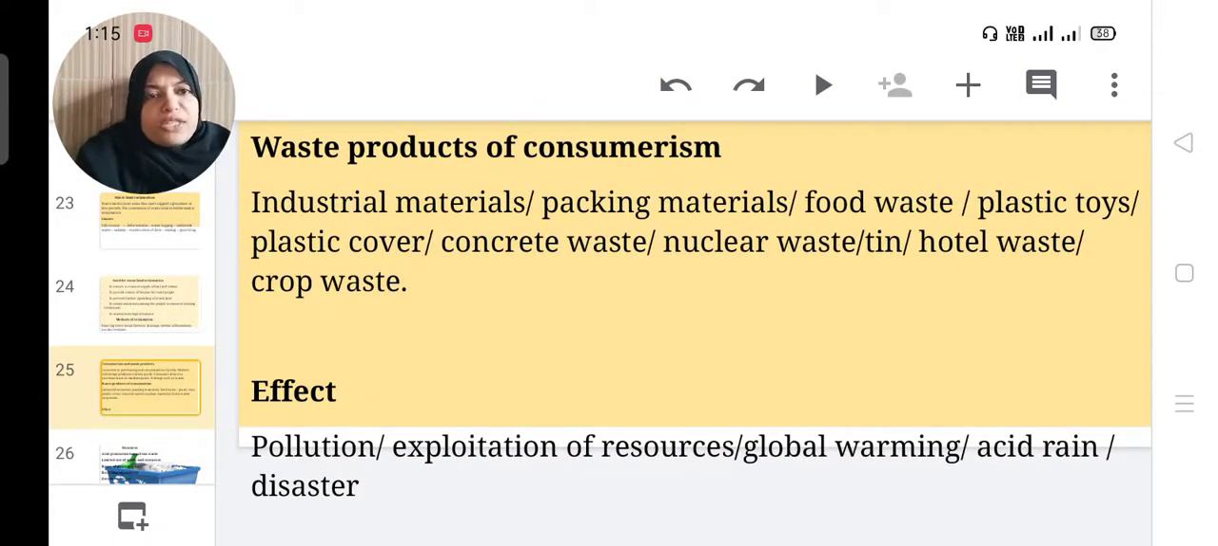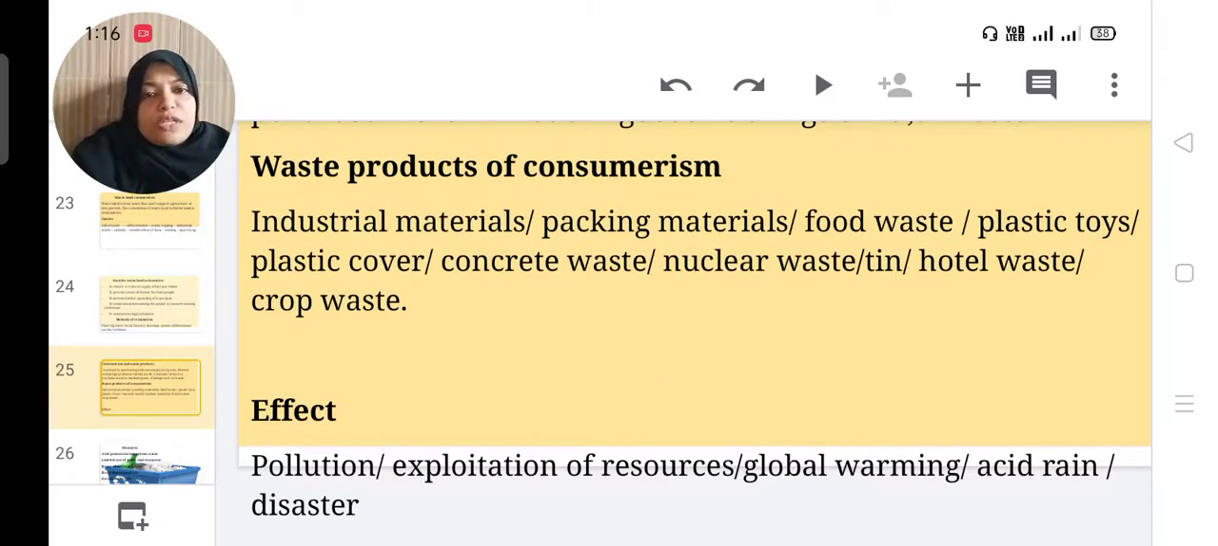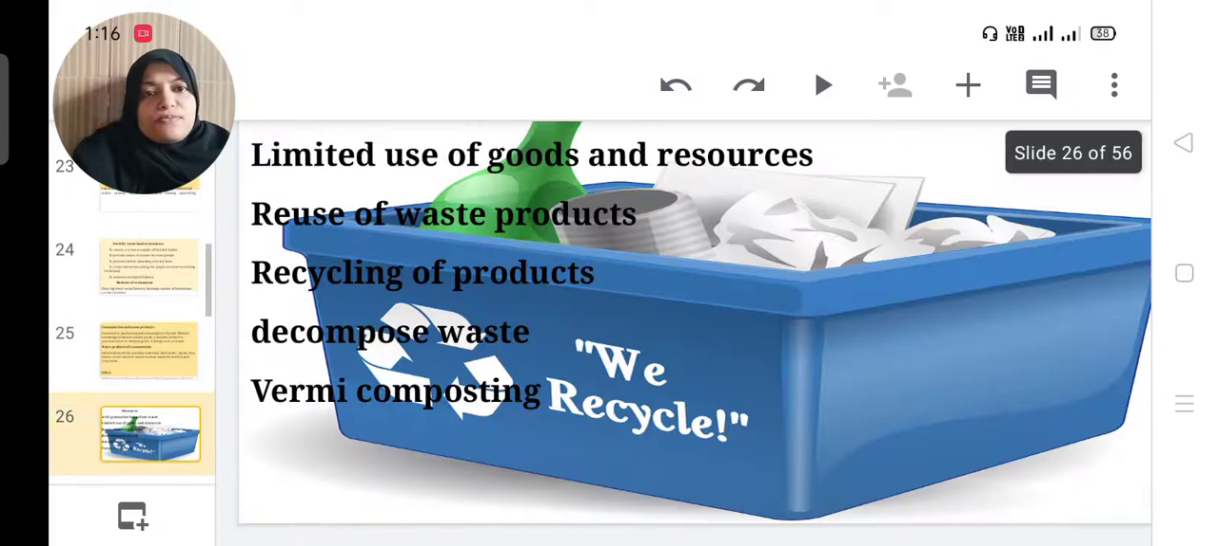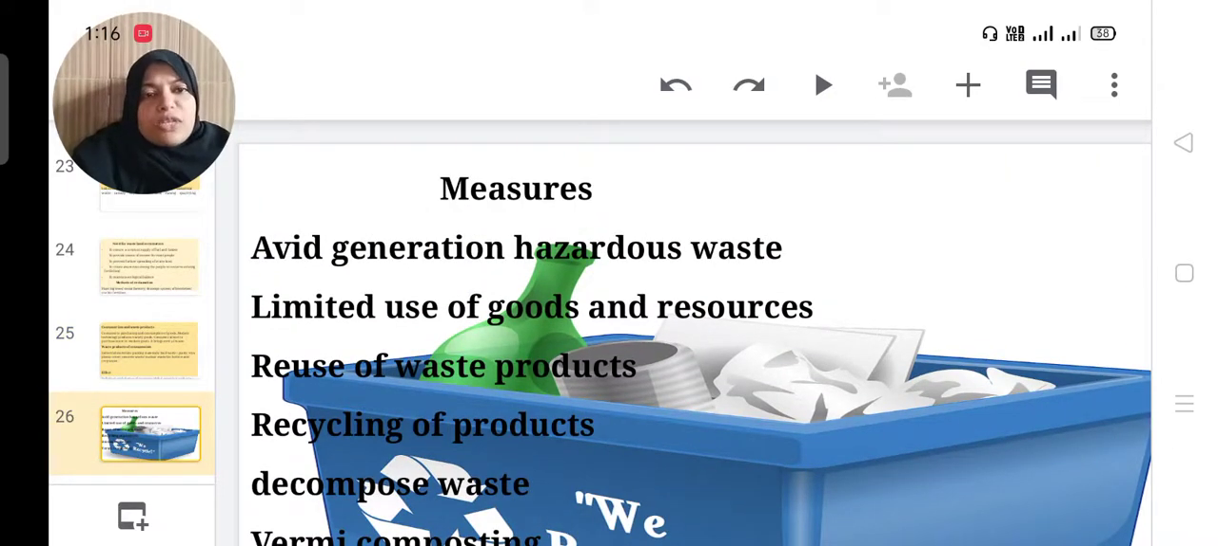What are the effects of this problem? Pollution, creating different pollution, exploitation of natural resources, then global warming, it is also a cause of acid rain and different disasters. Then what are the measures?